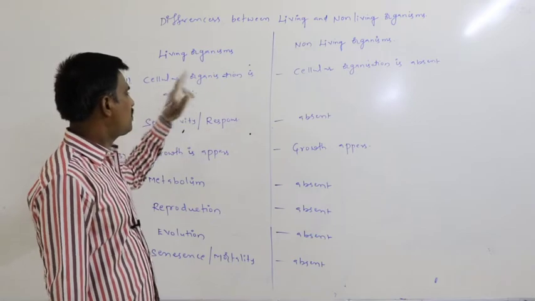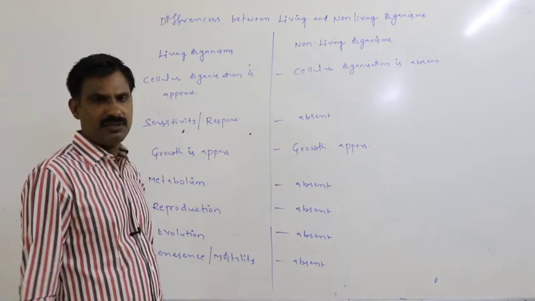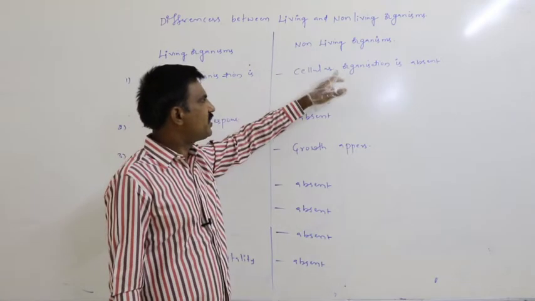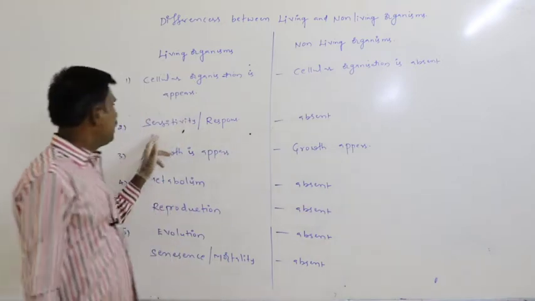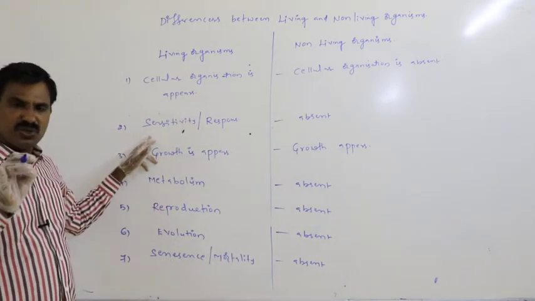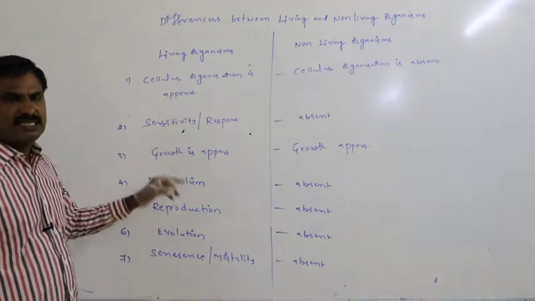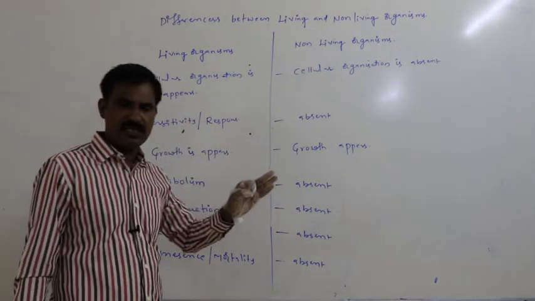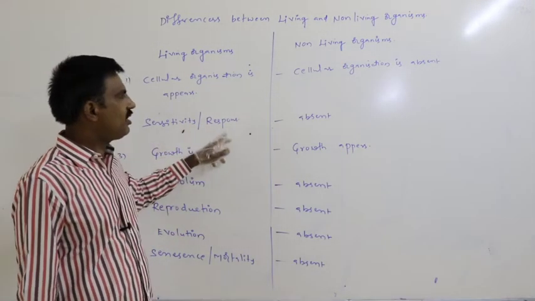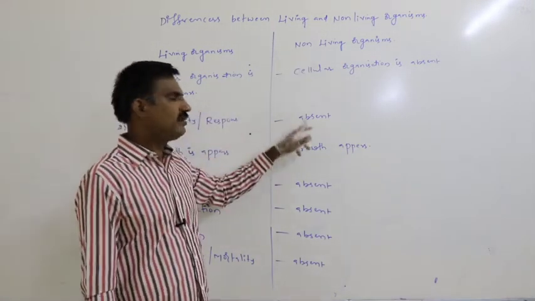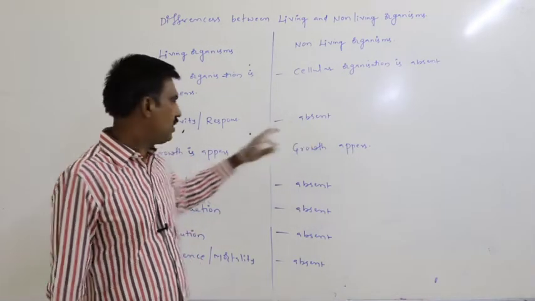Living organisms show cellular organization, whereas it is absent in the non-living. Living organisms show sensitivity or response. Sensitivity or response, what is it? I will tell you later in detail. Sensitivity or response is absent in the non-living organism.